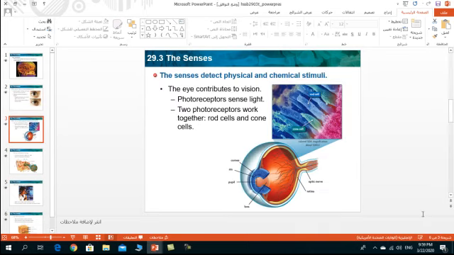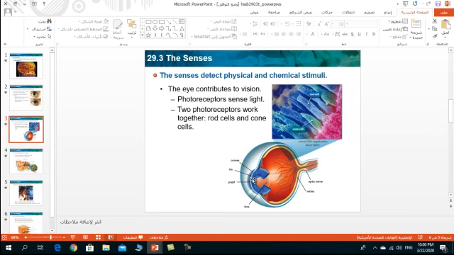Well, vision. Humans rely on vision more than any other sense. In fact, the eye contains about 70% of all the sensory receptors in the body. When light enters the eyes through the pupils, the iris controls the size of the pupil. As you see here, there is the pupil and here is the iris. The eye can let in the right amount of light.